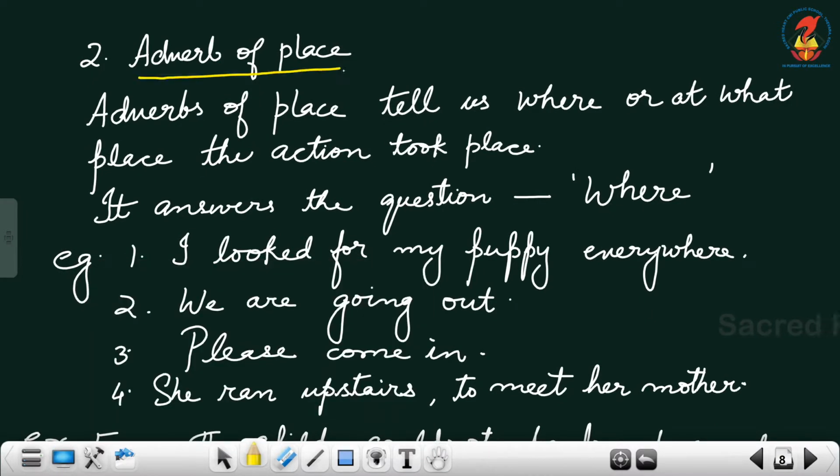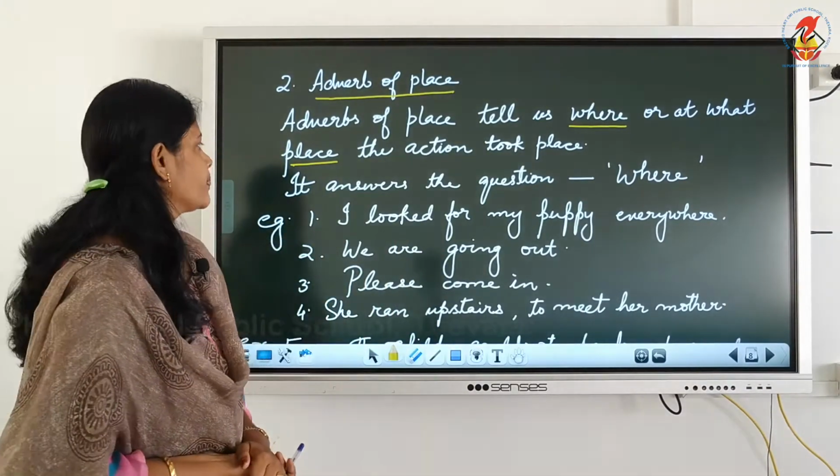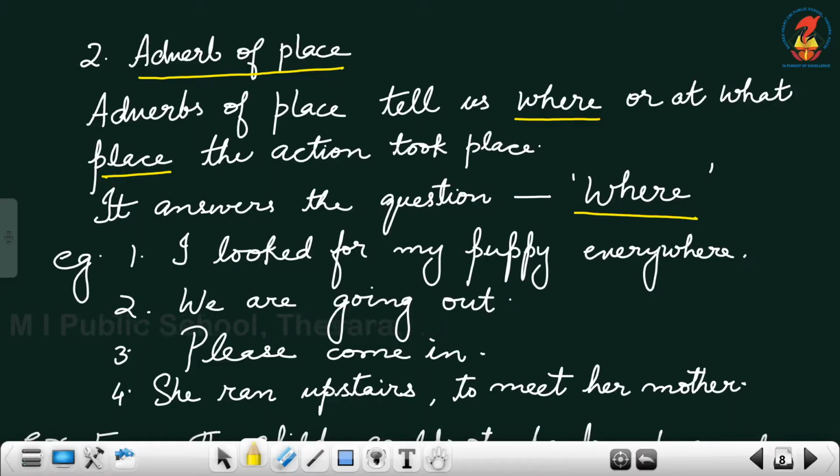So what is an adverb of place, children? Adverbs of place tell us where or at what place the action took place. So it tells you exactly the place where the action took place. It answers the question where. I looked for my puppy everywhere. So you were looking for your puppy. Which places did you look? You looked everywhere. So looked is the verb, and which places did you look? Everywhere. So everywhere is the adverb.